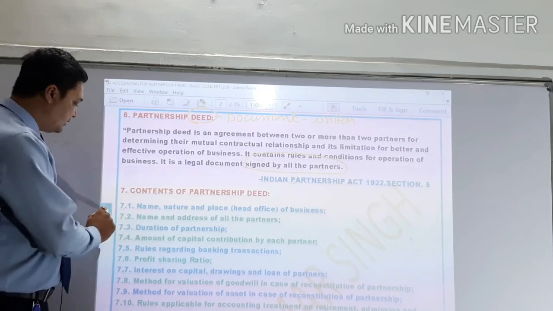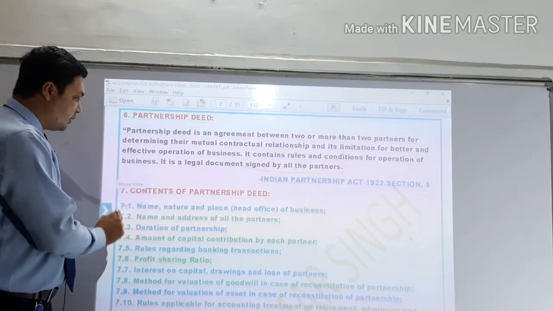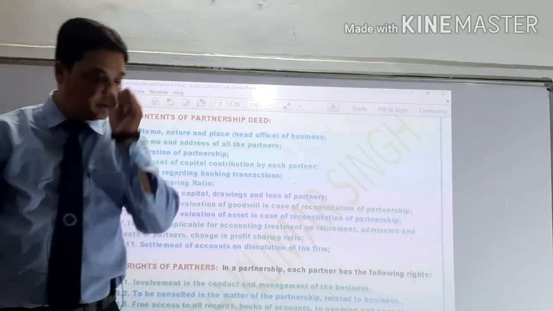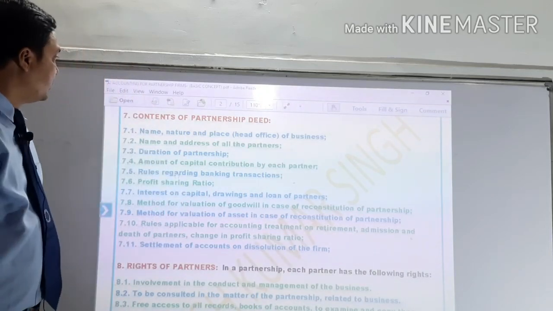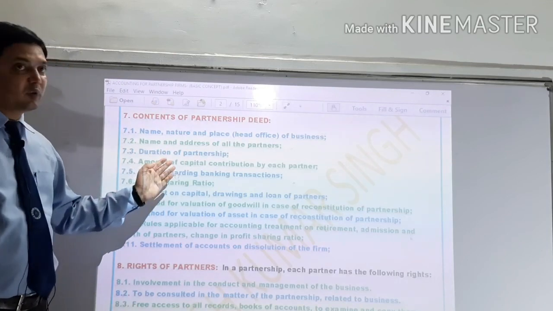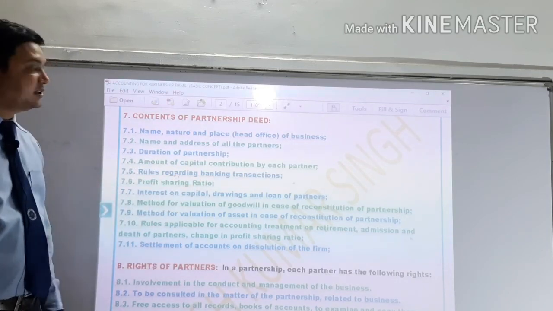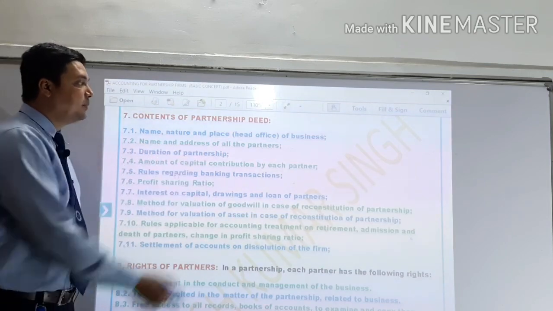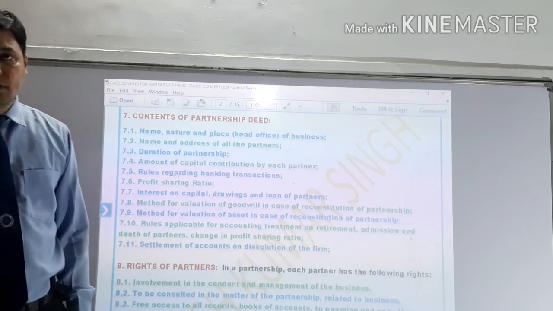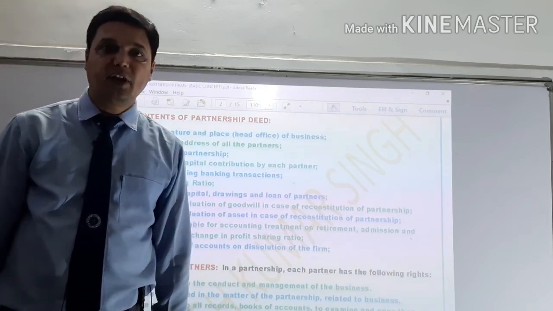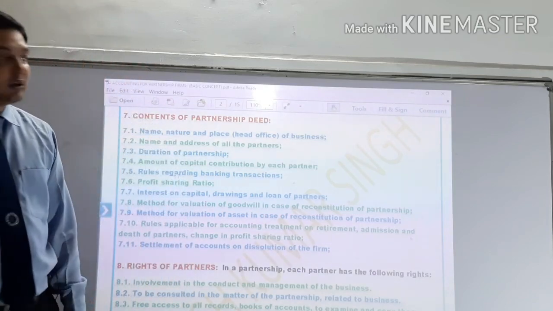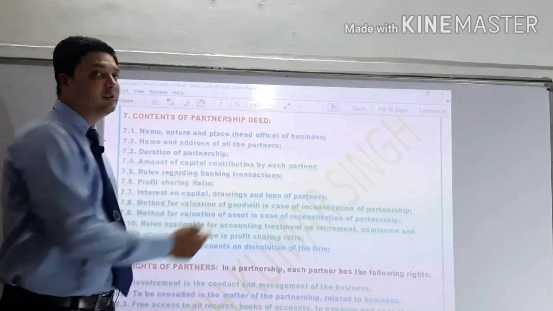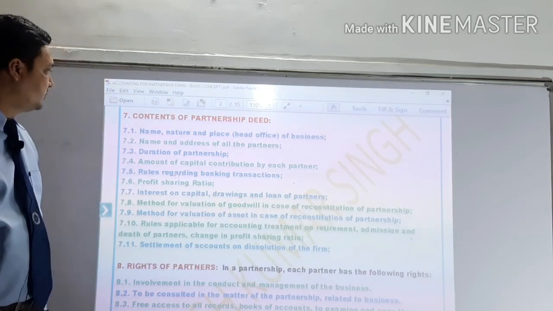The next point that arises here is the content of the partnership deed. What is the content of a partnership deed? When we prepare the partnership deed, the first content is the name, nature and place of the business. That means in the deed we have to state the name of the business, its nature and place, in the case of the head office and also the branches of the business.